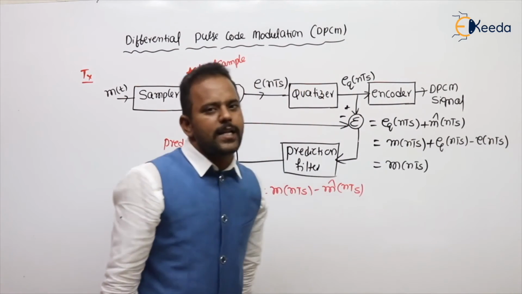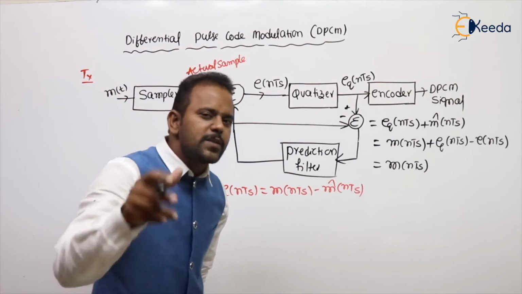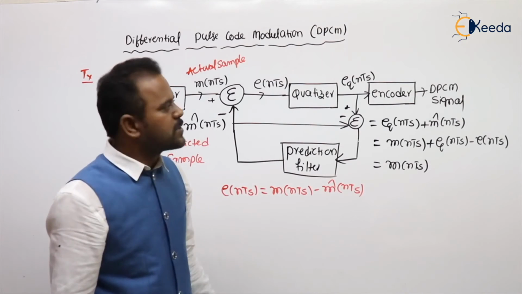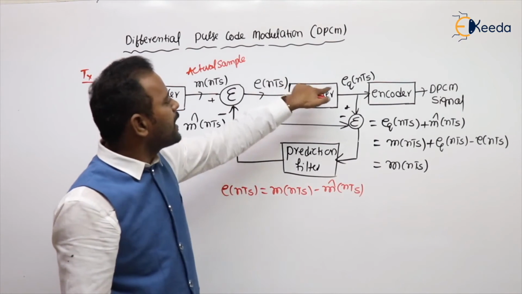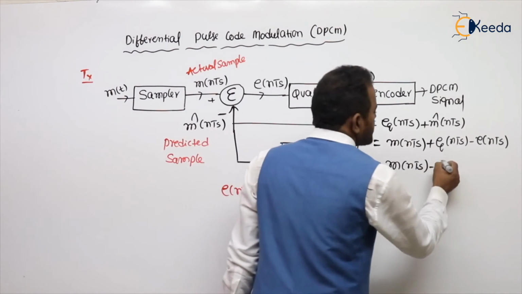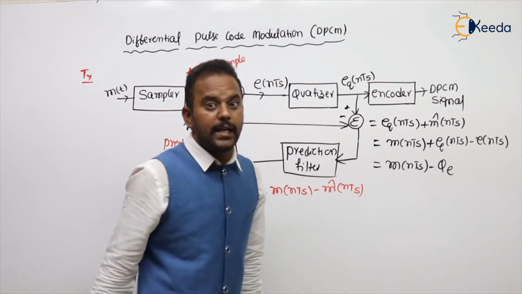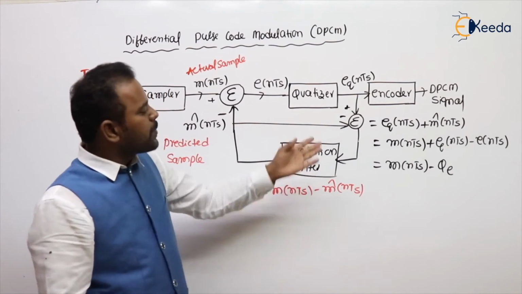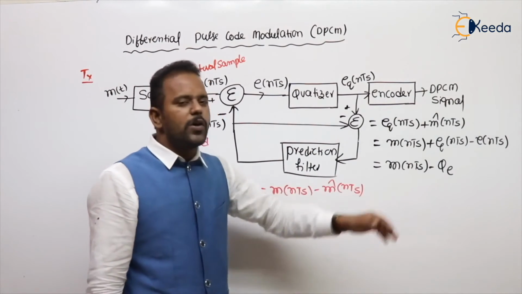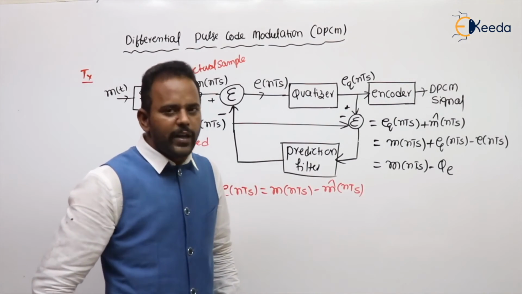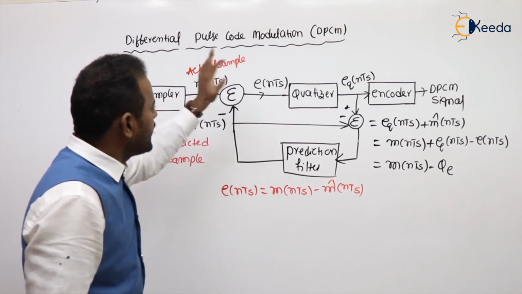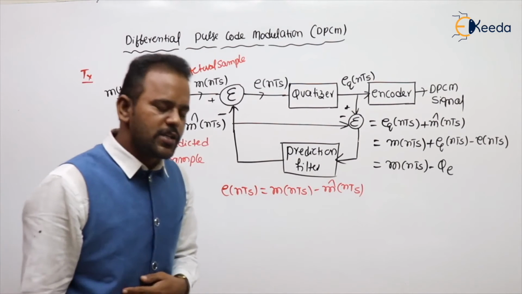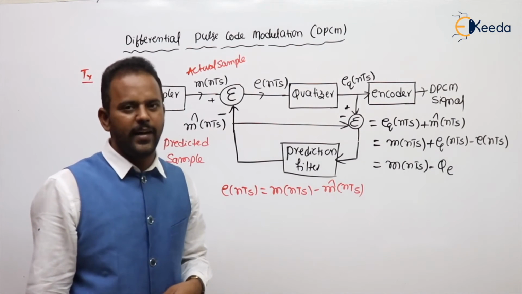If you take minus common, e of nTs minus e_q of nTs, that means quantizer input minus quantizer output, is nothing but quantization error. So what we are giving to the prediction filter is almost m of nTs. Then obviously the difference is small, and the quantization error will be small. Clear?